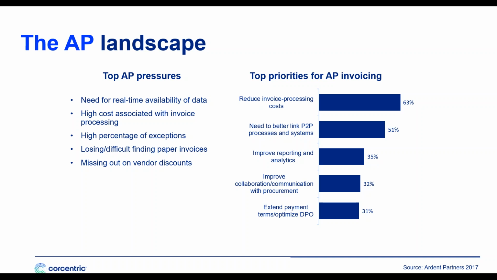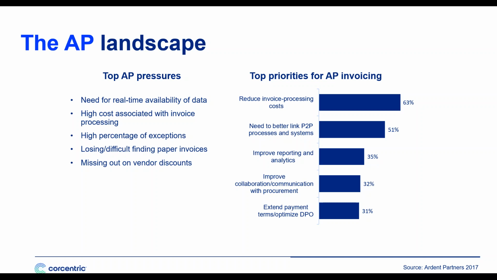And for most of you, those of you with manual and semi-automated processes, well, those exceptions mean 2 to 4 weeks of back and forth emails and phone calls trying to sort things out. And all the while, your stakeholders and suppliers are steaming. What's more, organizations still face difficulties in losing and misplacing paper invoices. And yes, they miss out on a lot of vendor discounts. And that's because it takes so darn long to process a single invoice that the window slams shut on meaningful early payment discounts.